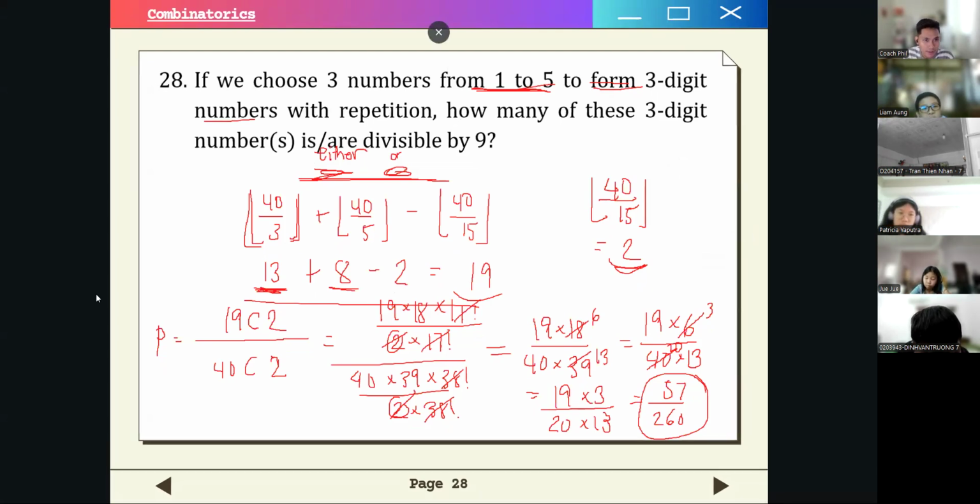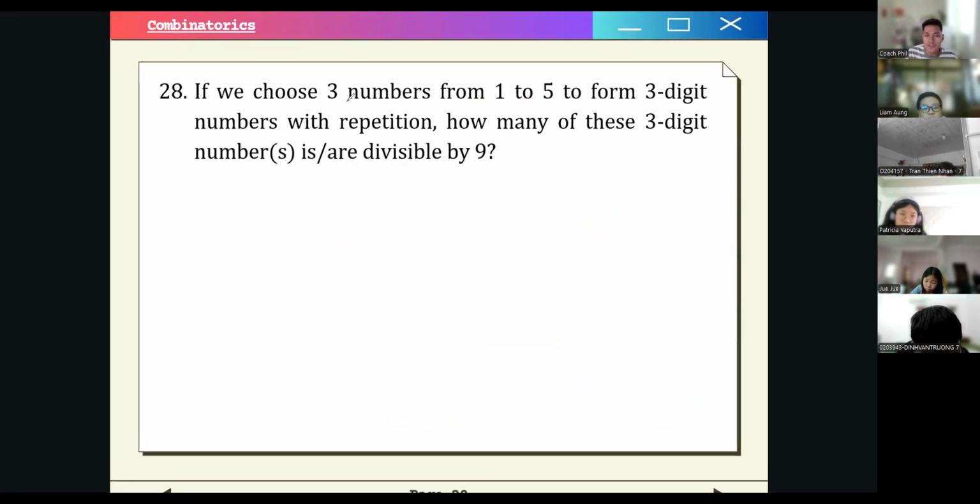Number 28. If we choose 3 numbers from 1 to 5 to form 3-digit numbers with repetition, how many of these 3-digit numbers are divisible by 9? So what's the divisibility rule? The divisibility rule by 9 is that its digits must sum to a multiple of 9. For example, we have 1, 3, 5. If we add the digits, we have 9.